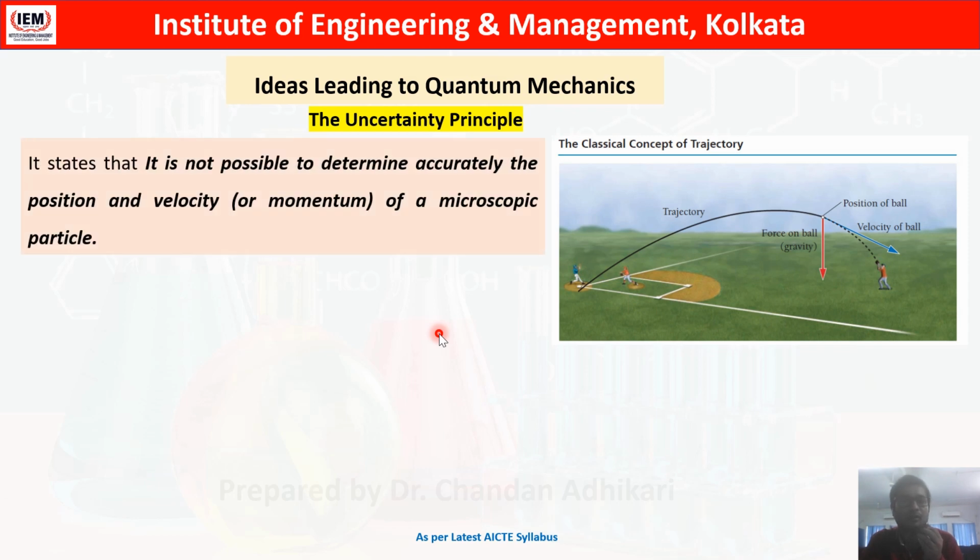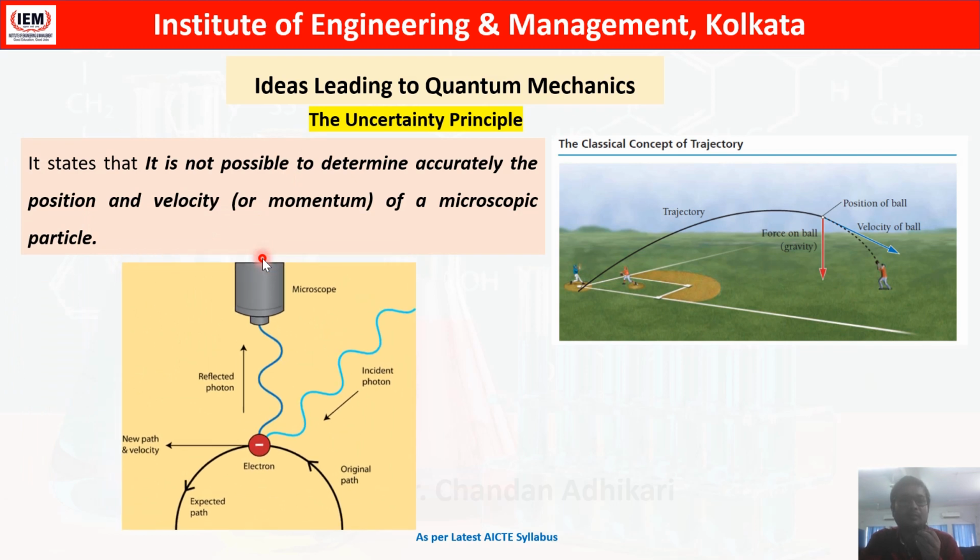That was the actual statement: it is impossible to determine accurately the position and velocity of a microscopic particle at the same time. For macroscopic particles, for example a tennis ball, a bus, a train, it is possible to determine the velocity and the position accurately. But for an electron, is it possible? No, it is not possible.